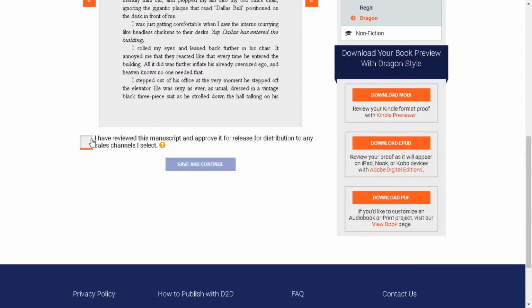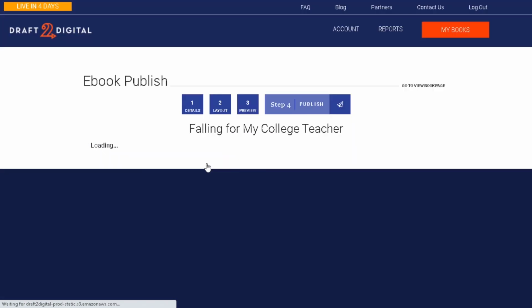Now, after you've reviewed all the pages, they look amazing, and you're okay with the format, you tick this button here saying that essentially you've reviewed it and you approve it to be released, and it's ready to go, right?